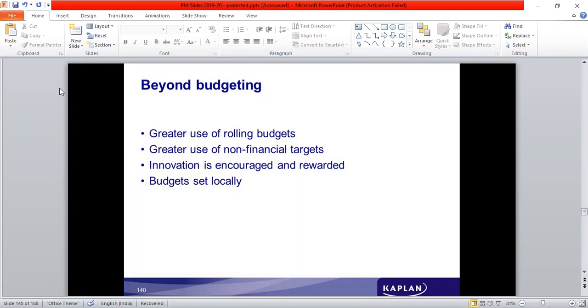So there should be greater use of rolling budgets, and greater use of non-financial targets also. It's not always the financial aspects, but the non-financial aspects like quality, delivery, flexibility, customization, customer satisfaction, motivation, empowerment, authorization, delegation. All these things also have to be taken into consideration.